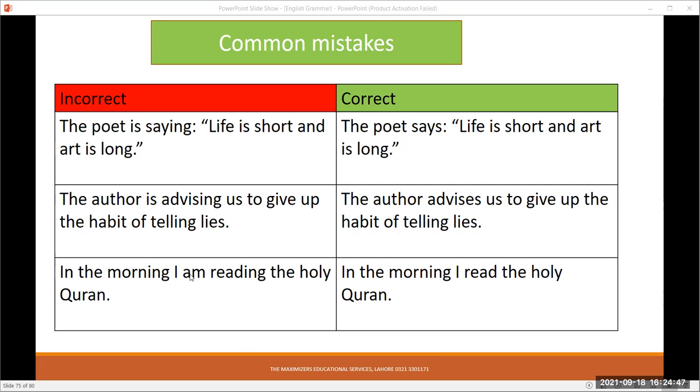When we say reading, the meaning becomes temporary. When I say read, it means daily routine. So looking at the activity and the nature of reading, we have to make use of the proper tense.